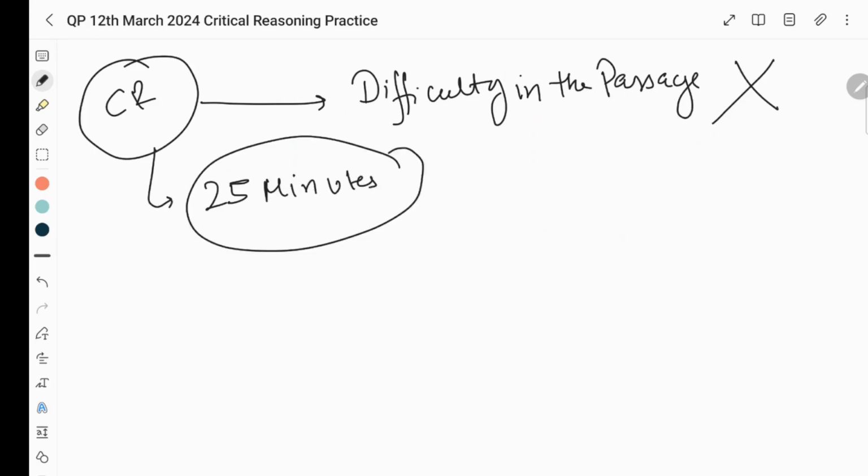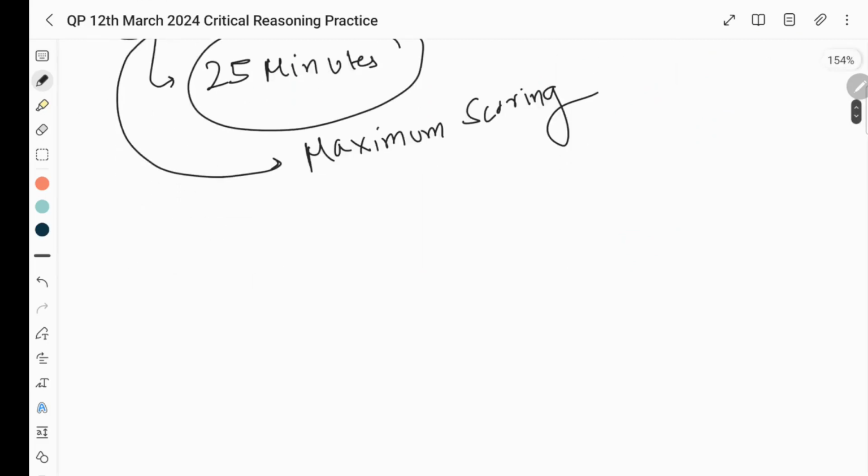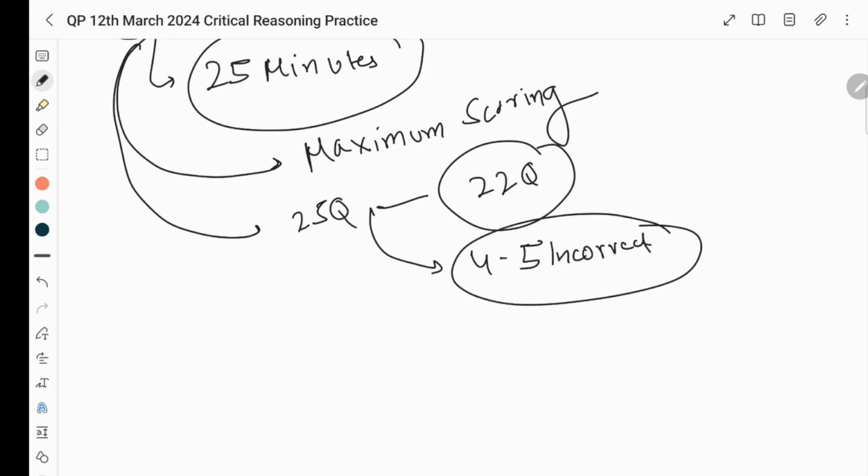And let me tell you, CR is one section which is maximum scoring. So what is the meaning of maximum scoring? Let us say that there are 25 questions and you had attempted only 22 questions. And out of these 22 questions, 4 to 5 are incorrect. Only 4 to 5 are incorrect.